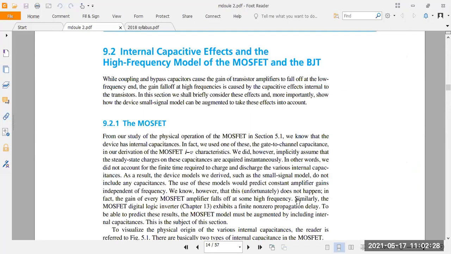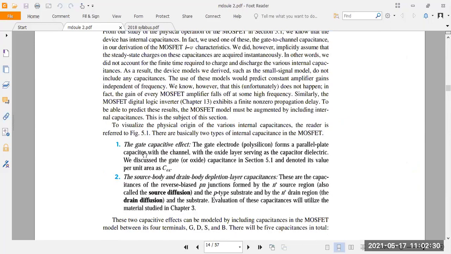First, take the gate capacitive effect. What are the gate capacitances now? CGS and CGD. So gate capacitive effect means we have to take 2 capacitances: the capacitance between gate to source and gate to drain. That indicates the gate electrode forms a parallel plate capacitor with the channel.